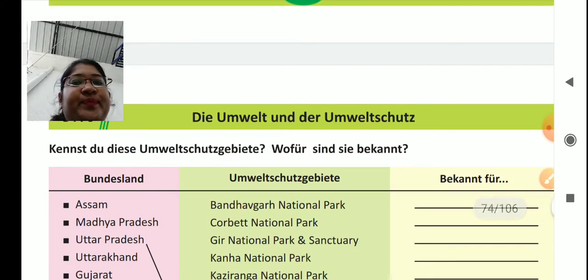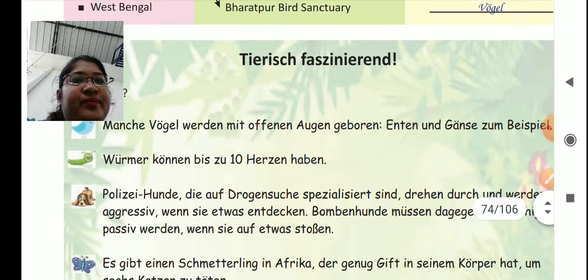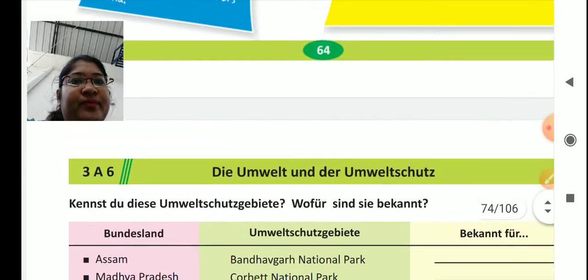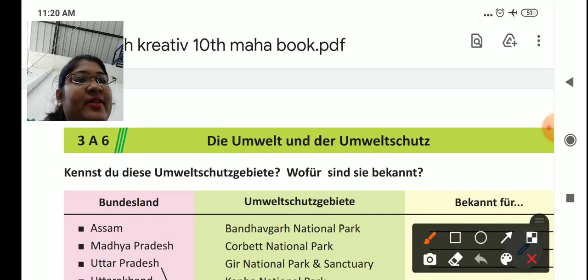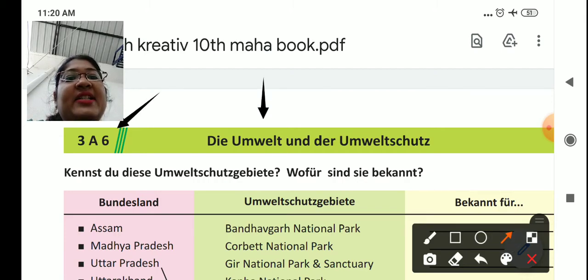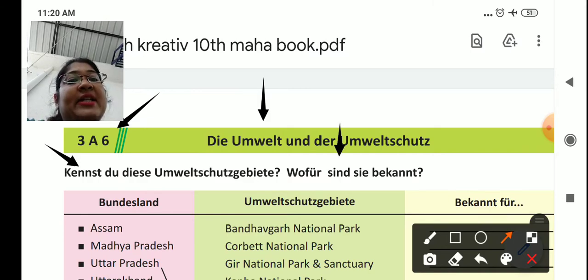Now, next. 3 die Umwelt und der Umweltschutz. The surrounding or the nature and the nature protection. Schutz is a protection. So, kennst du diese Umweltschutzgebiete? Do you know all this nature preserved area? Wofür sind sie bekannt? It is famous for what?